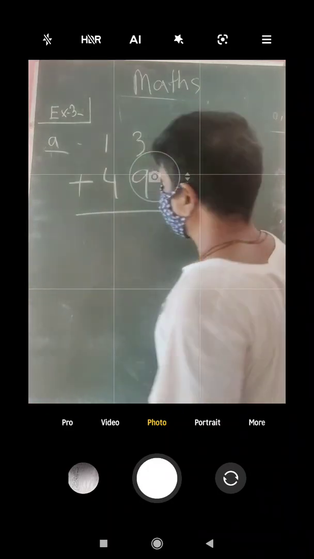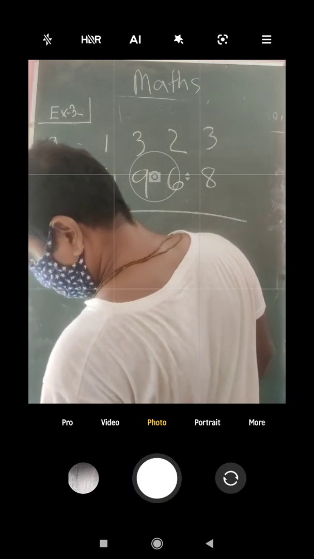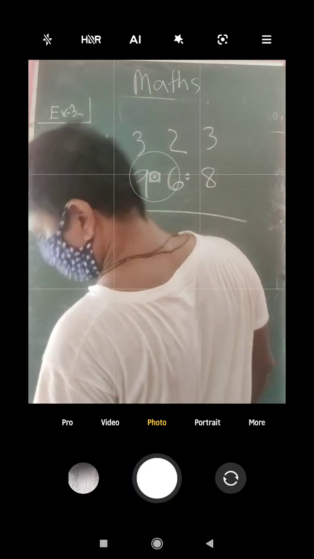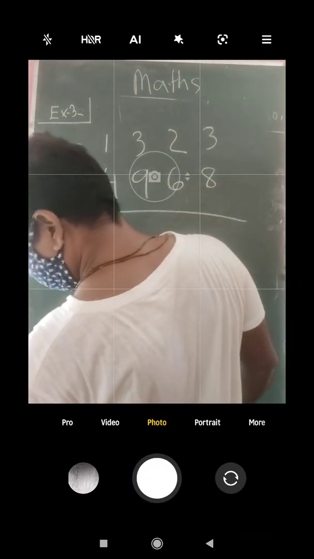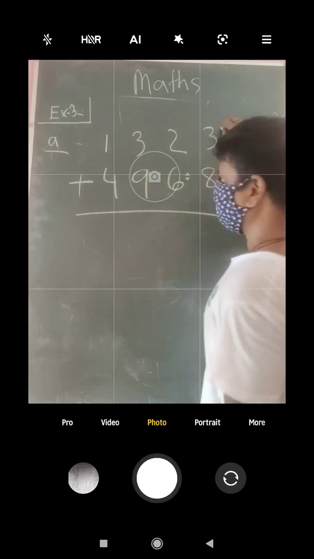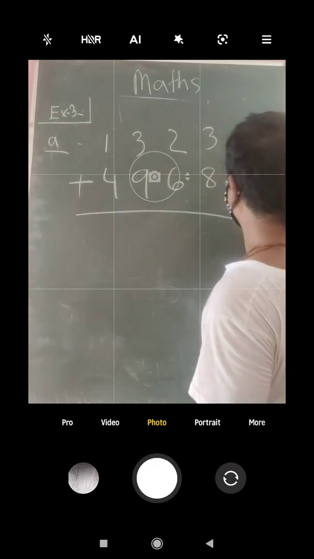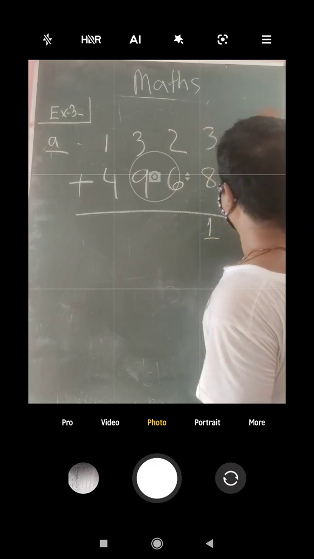So it is exercise 3, and the page number is 24. How will we do it? We will add 1323 and 4968. Let us add 8 plus 3 is equals 11. So let us write 1 here, and this 1 will go here.